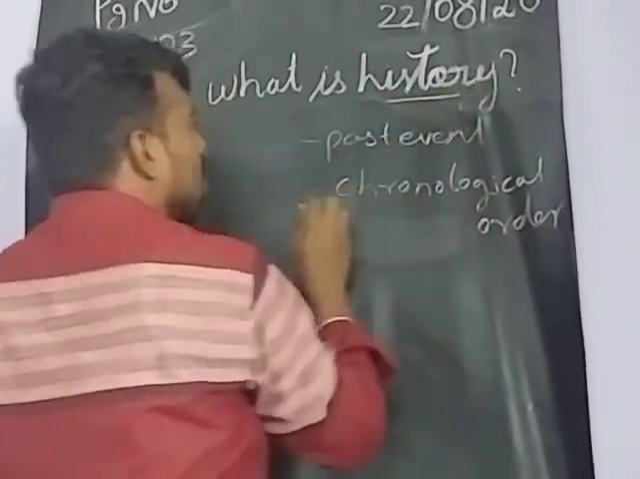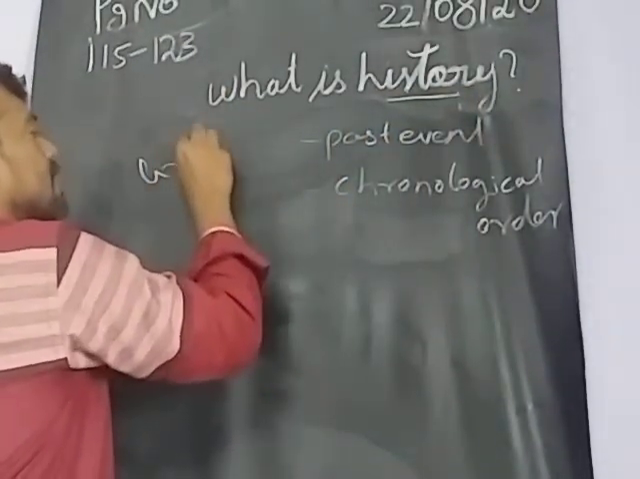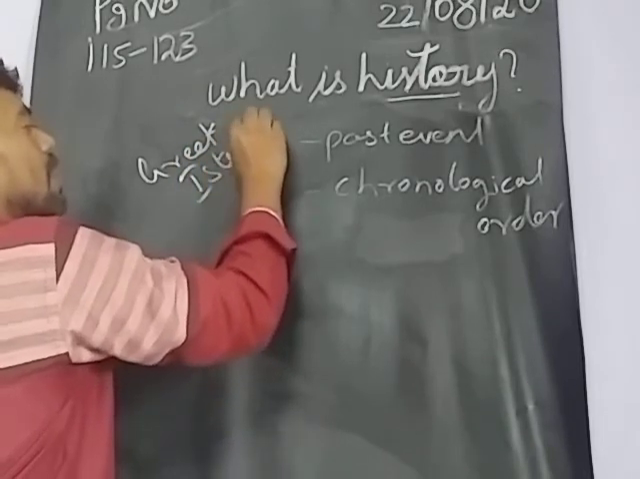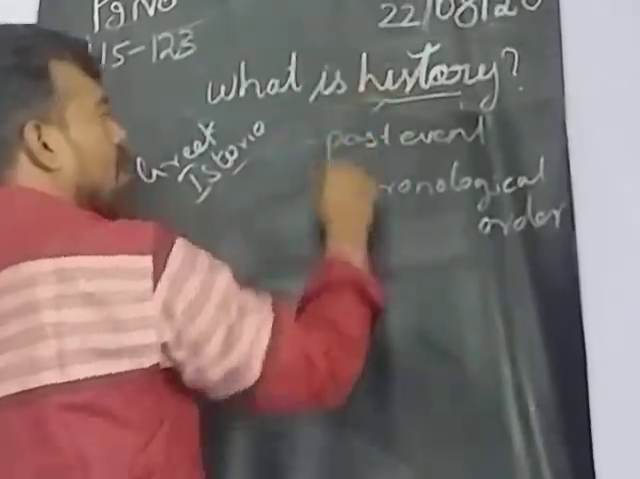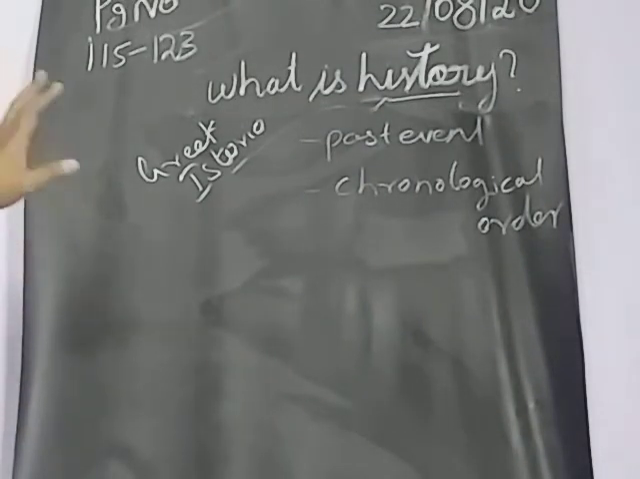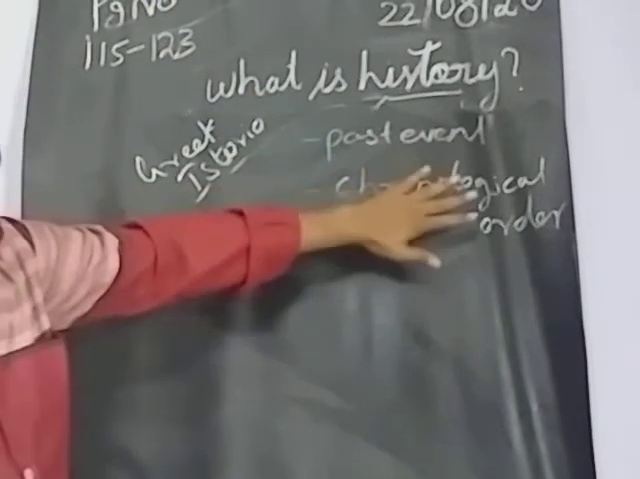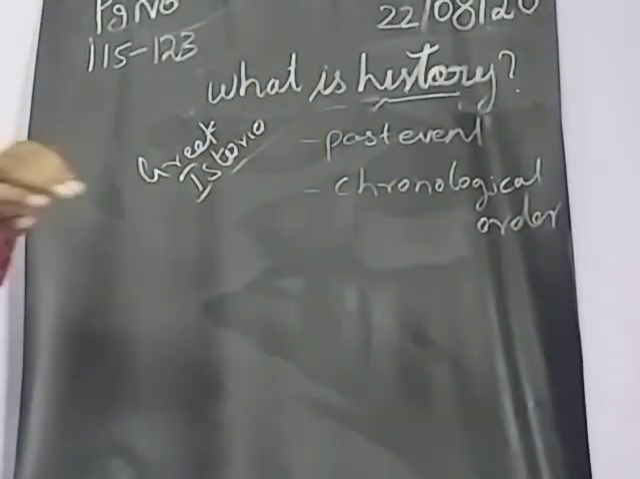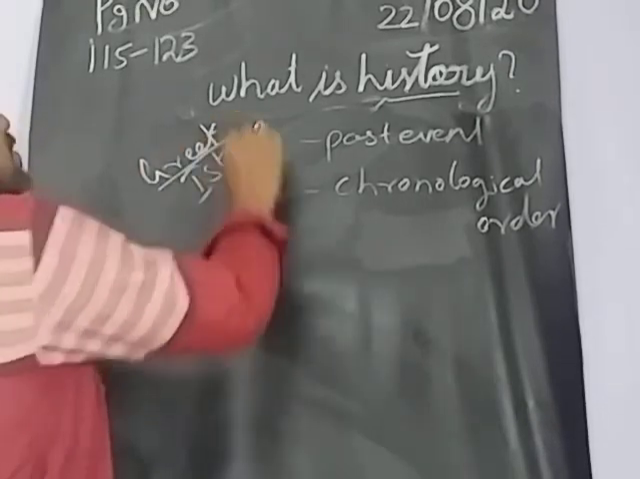And history, the word we got from Greek. What's a Greek word? Means historia. That was we call it as a history. So what does history mean? History is a study about the past event in the chronological order. The word we got from Greek. That's it.